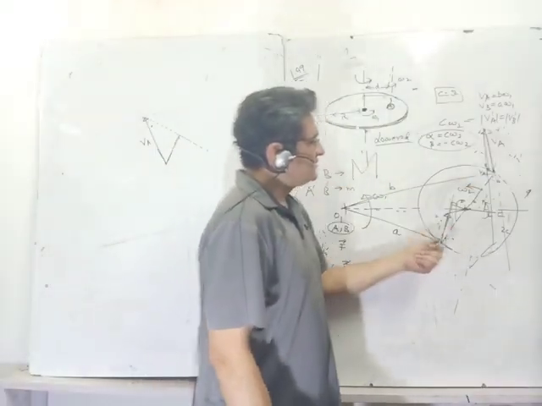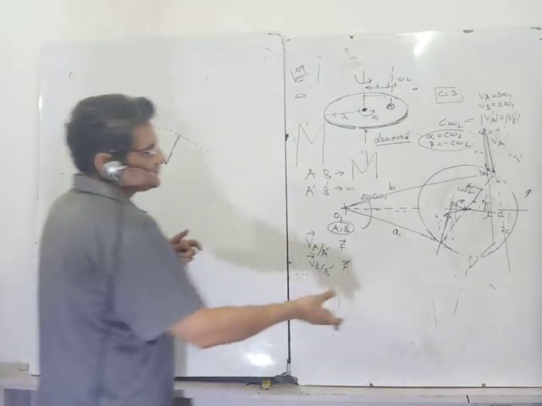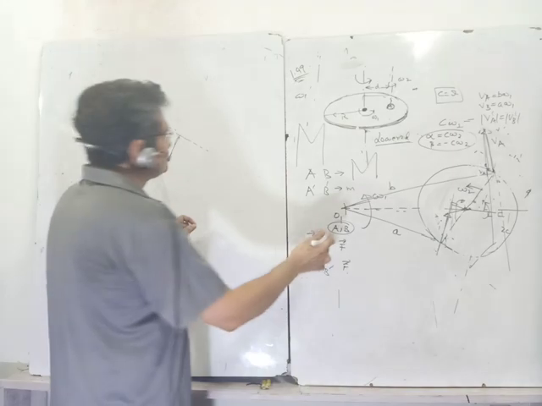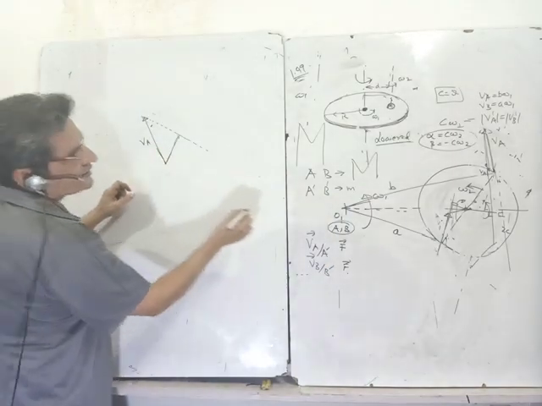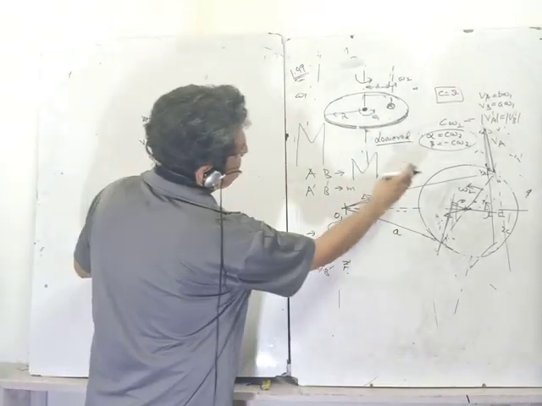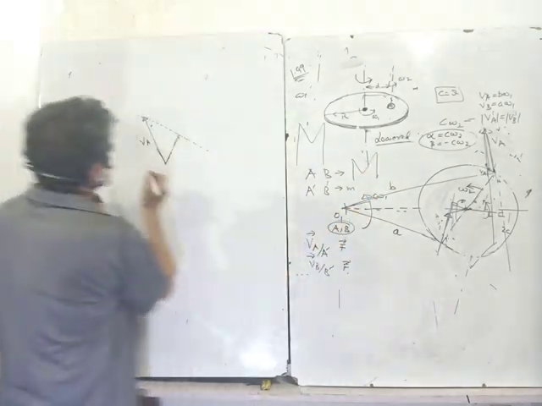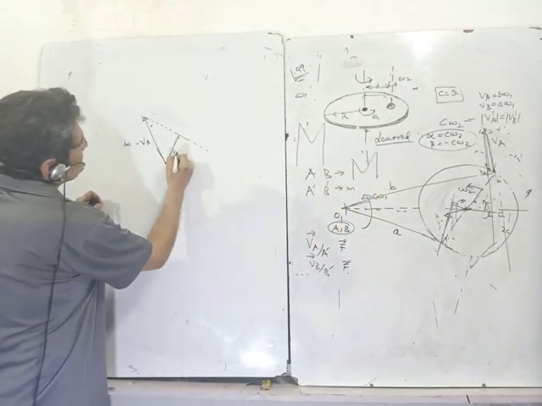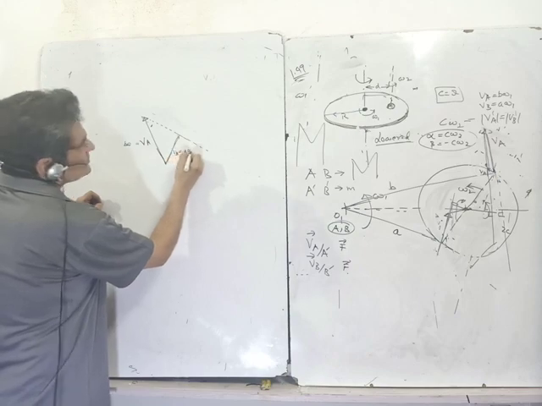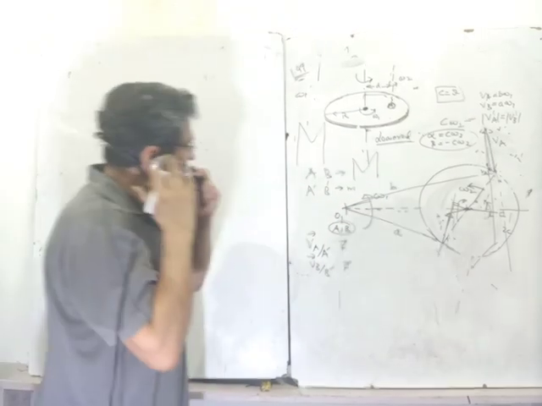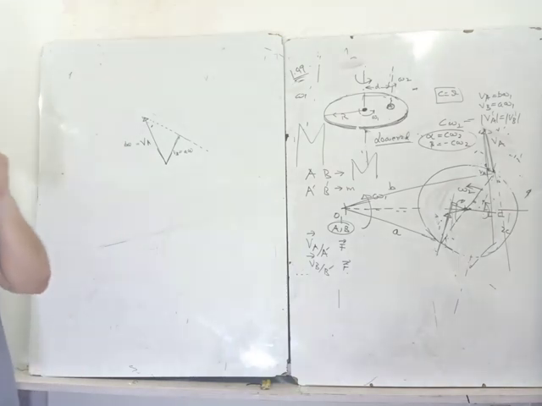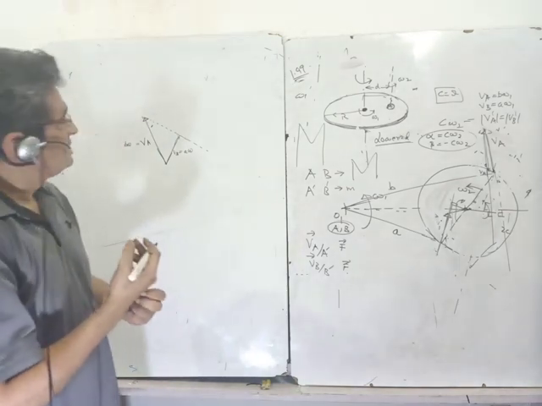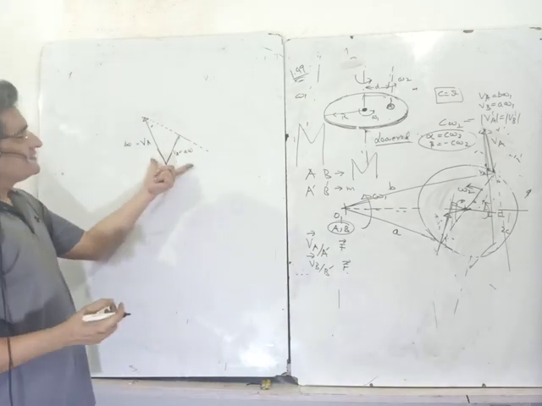This was 2C. Try to do it yourself. Just take a triangle and think over it. Because of the proportion, VA is equal to B times omega, and VB is equal to A times omega. Actually I should have taken A point here and B point there. Anyway, doesn't matter. I have to concentrate more now. So because these are in that same proportion.